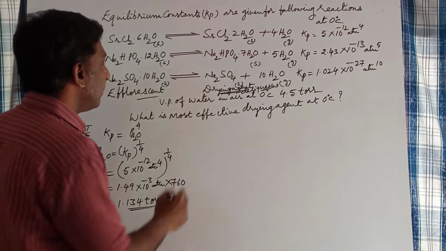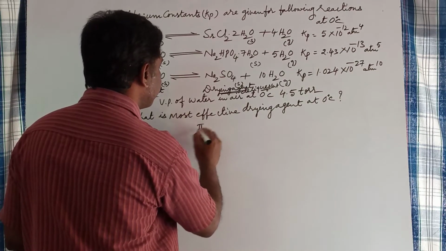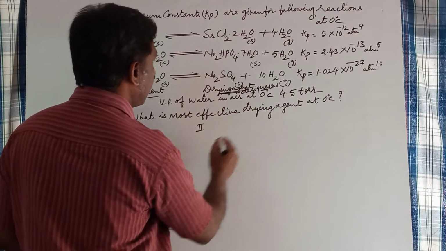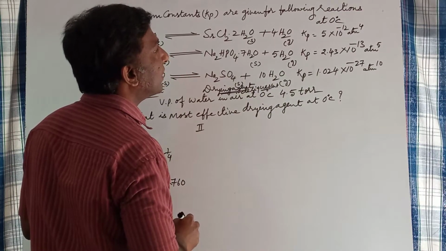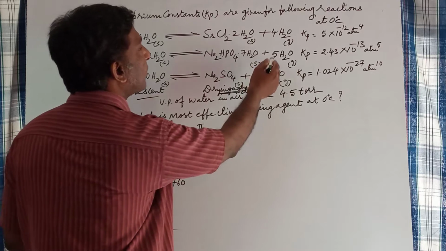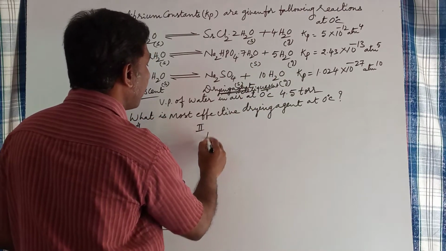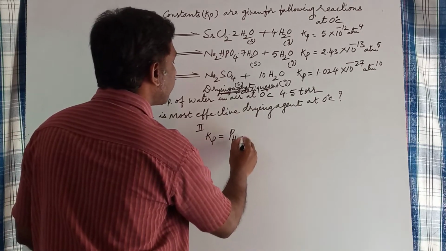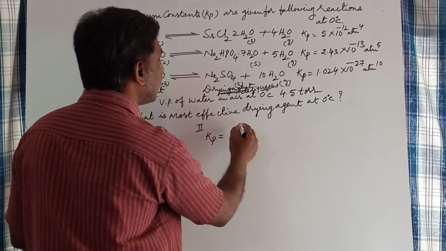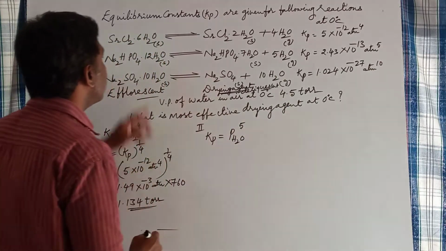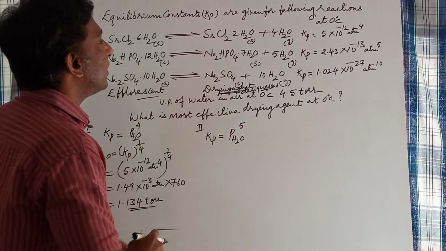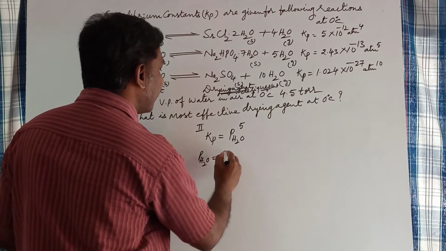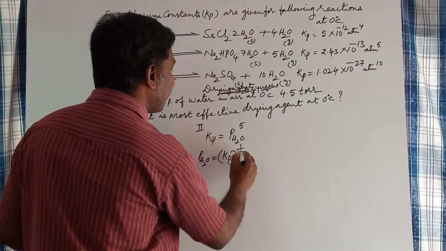Similarly, you have to calculate the vapor pressure of water at the second equilibrium. The equilibrium constant Kp value for the second equilibrium is 2.43 into 10 to the power minus 13. This is related to the vapor pressure of water at the second equilibrium by the formula Kp equal to the partial pressure of water. So what is the coefficient of water vapor here in the equilibrium? That is 5. Since these two are in solid state, their reactive masses are unity. And the partial pressure of water vapor is equal to Kp raised to the power 1 by 5.